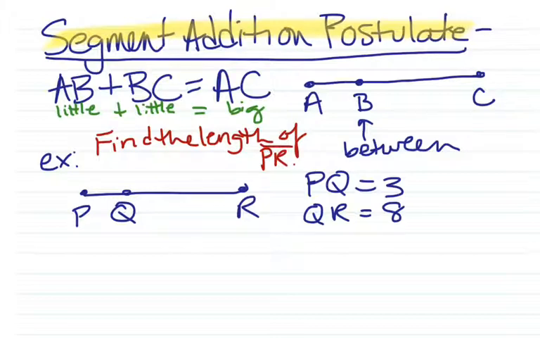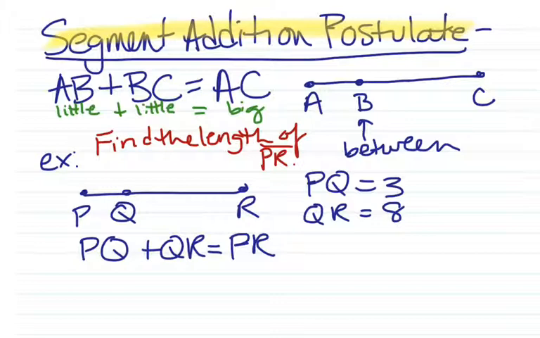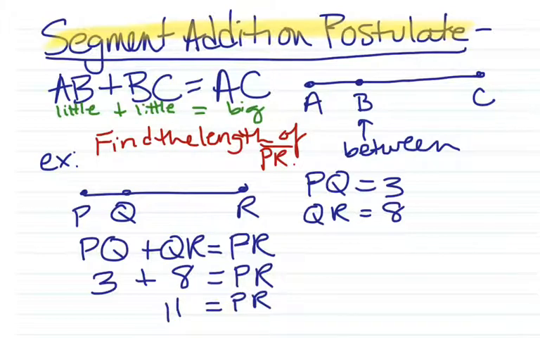Notice, because I'm talking about that segment over there by name, I put that segment hat on it. If I didn't put that segment hat, then we'd be talking about the length of the segment. I'm talking about the name of the segment, so I have to say PR with that flat hat. So PQ plus QR is PR. We can tell by the picture, and we know the lengths of 2 of the 3. As long as we know 2 out of 3, we only have 1 unknown, we can do the math, and we know that PR is 11.